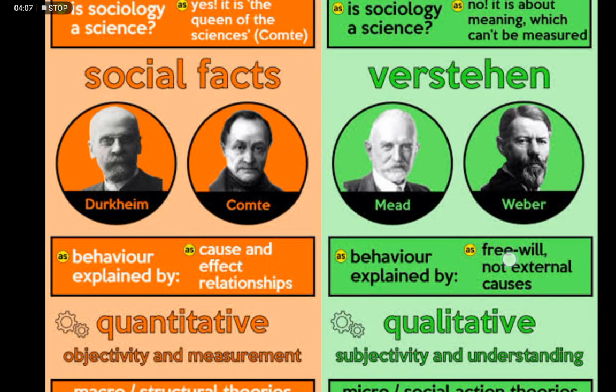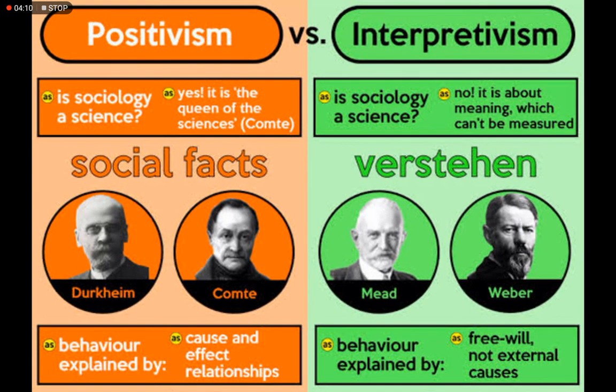So yes, Mead and Weber were interpretivists, and they believe that sociology is not a science; it's rather assigning meanings, both objective and subjective. So it's more about free will. There's no such thing as external factors which cause social acts. So I believe this video clarified your concepts as to the difference between positivists and interpretivists. Durkheim and Comte were positivists, whereas Mead and Weber were interpretivists.